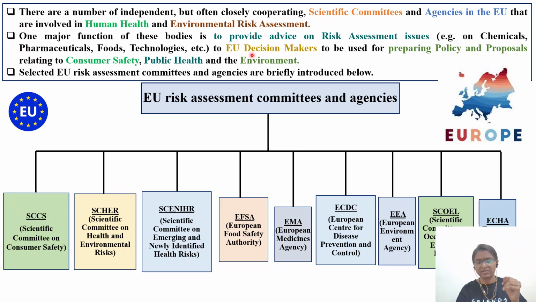Based on this risk assessment, they will identify whether a certain chemical or certain incident is a cause for concern, to be used for preparing policy and proposals relating to consumer safety, public health, and environment. See, the reason is that, for example, if you remember the thalidomide disaster, which took place initially in the European countries. Later on, when the drug was about to come into America, one of the FDA inspectors, Francis Kelsey, opposed it: without enough reproductive toxicology studies, I will not allow this thalidomide drug in the US market. So her decision was there from the FDA inspector, Francis Kelsey.